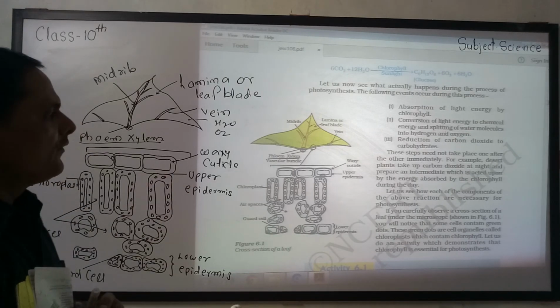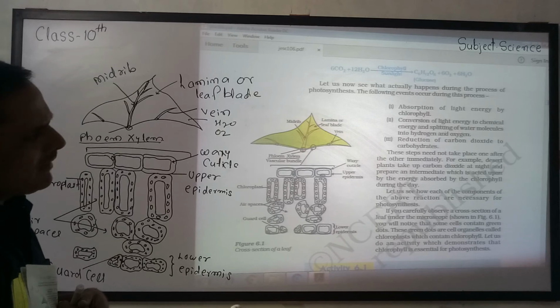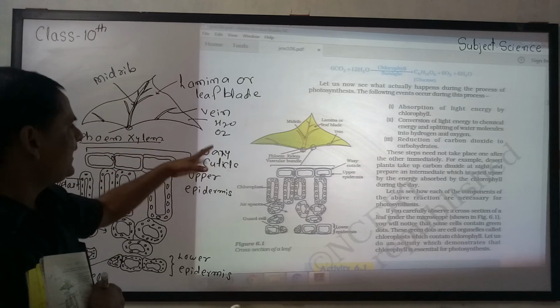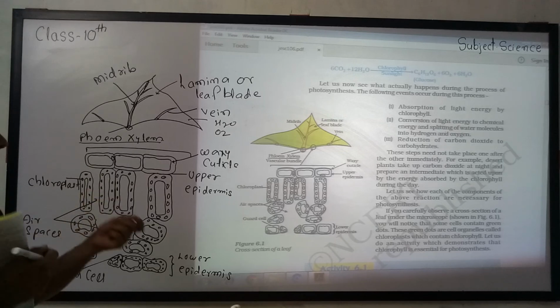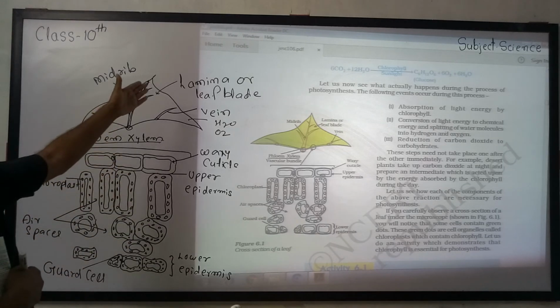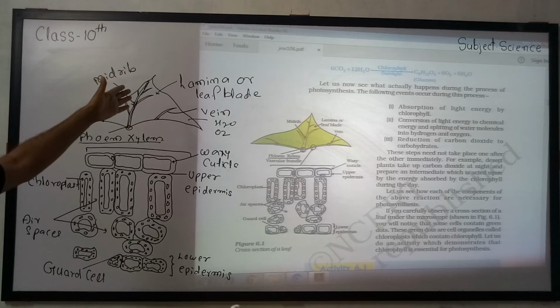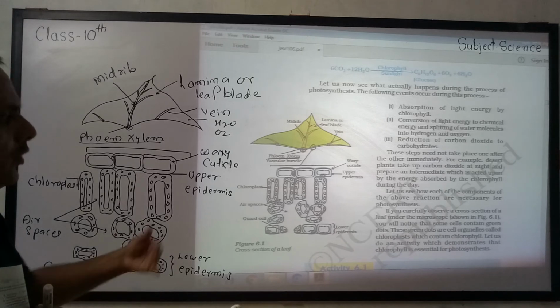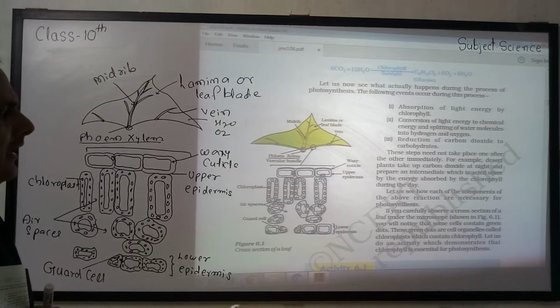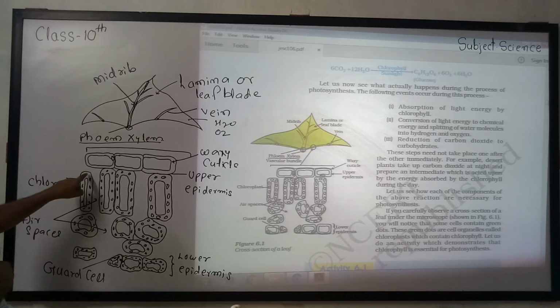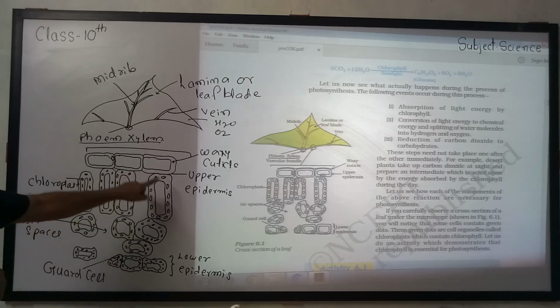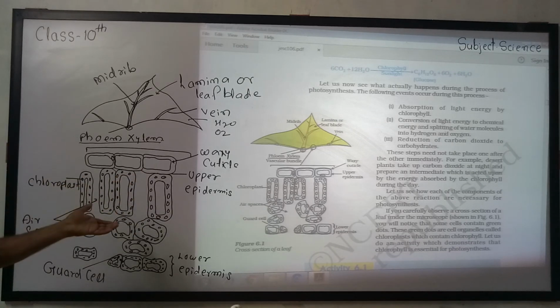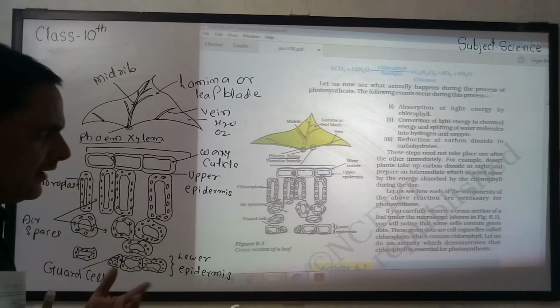If you carefully observe a cross section of a leaf under the microscope, means we have made a cross section of the leaf and we observe it in the microscope. So different levels we can see, and all of them play a very important role in photosynthesis. You will notice that some cells contain green dots. These green dots are organelles called chloroplasts. Means this is the green dot in the cross section of the leaf, and when seen in the microscope we can easily see the dot, whose name is chloroplast, which contains the chlorophyll.